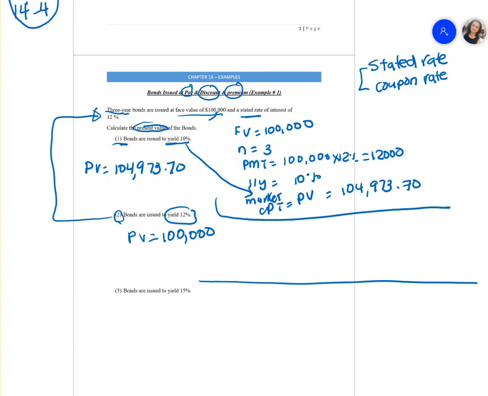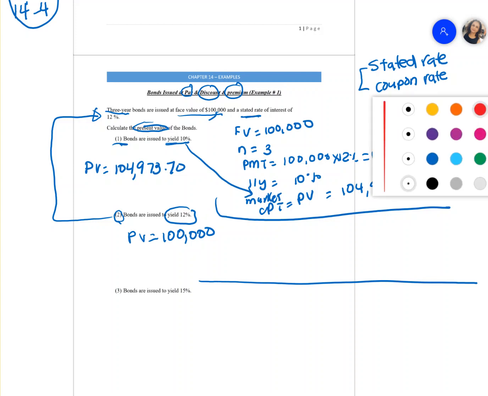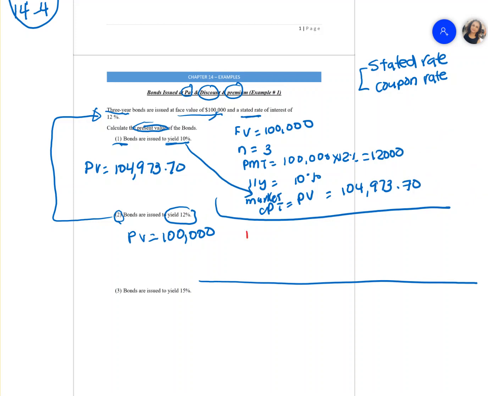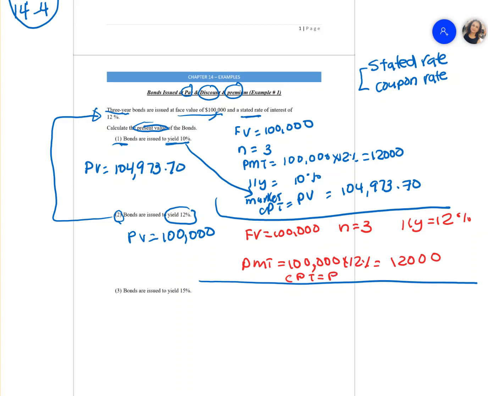So in this case, we know the face value of the bond is 100,000. N is equal to 3, and your I/Y, which is your market rate, in this case is 12%, and our payment is going to be 100,000 multiplied by 12%, which gives you 12,000. Then you compute your present value, and it should come up to 100,000. But we didn't need to do this calculation.